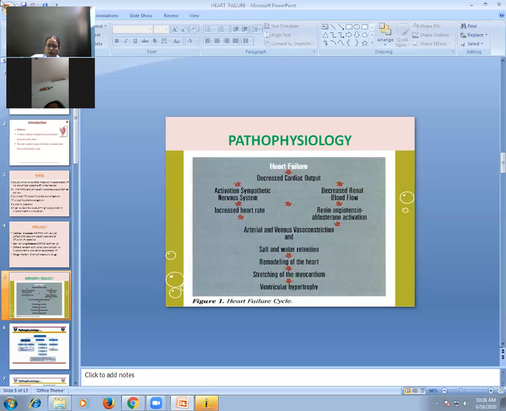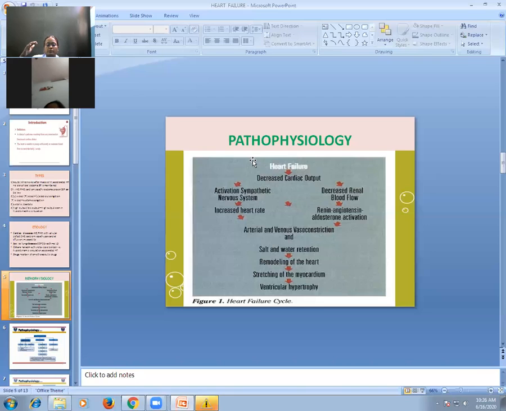So whenever your heart fails, cardiac output is decreased. First, the vital organs are affected, like brain, kidney, liver. In order to avoid damage to vital organs or any tissue of the body, some compensatory mechanisms get activated in your body.